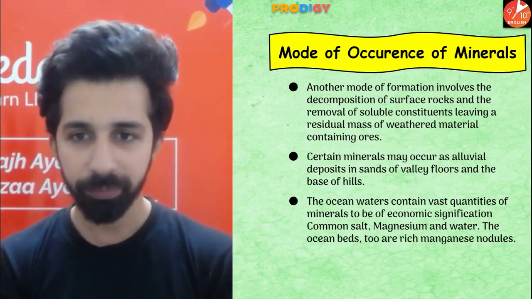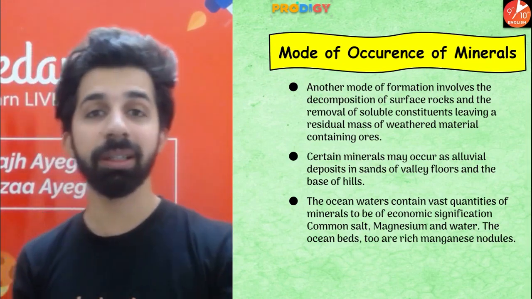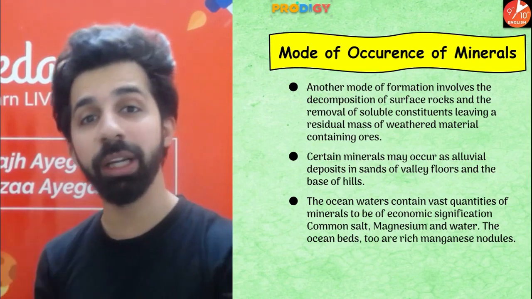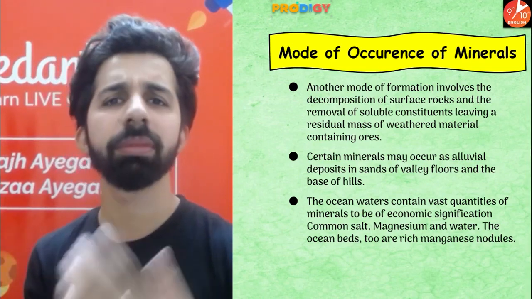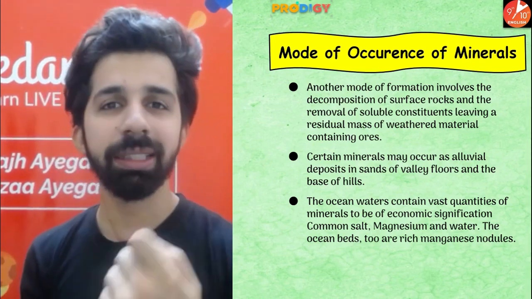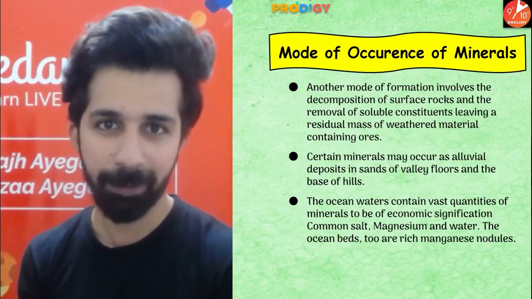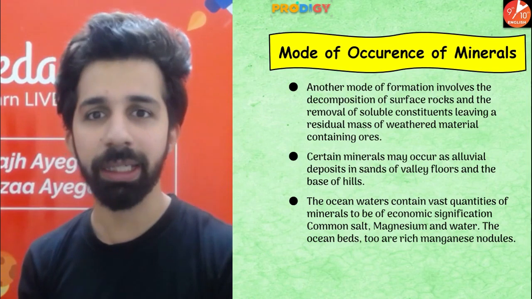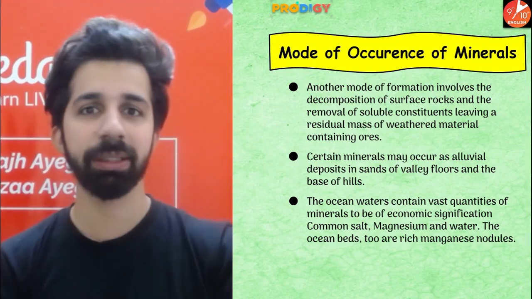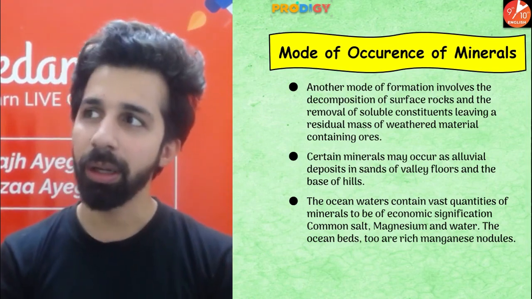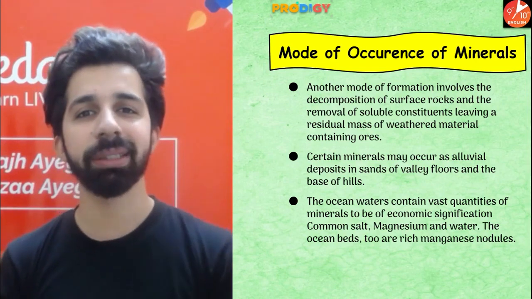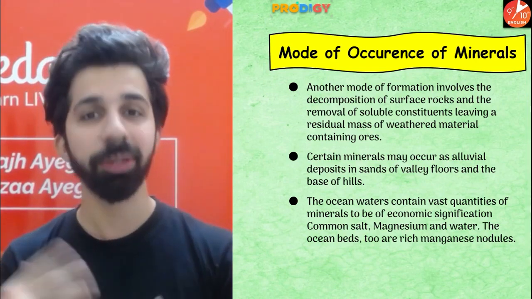Simple. Certain minerals are also formed due to alluvial deposits. What are alluvial deposits? Alluvial deposit is nothing but the deposition which is done by the rivers, like at the base of the hills. Let's take an example: river Ganga, Indus, Brahmaputra and its tributaries.